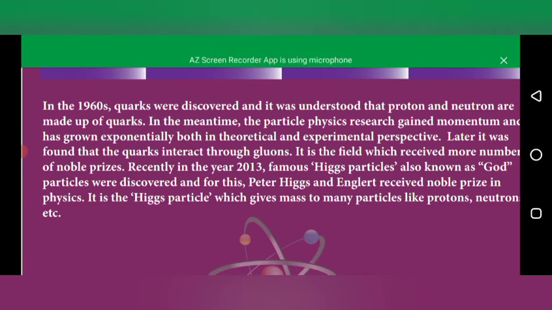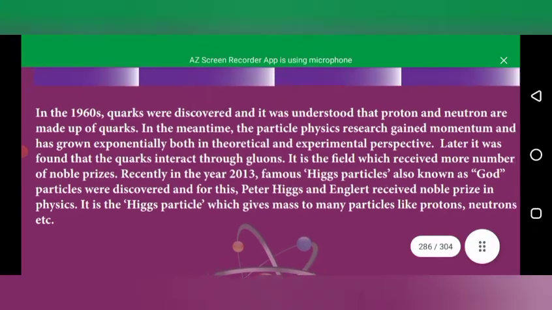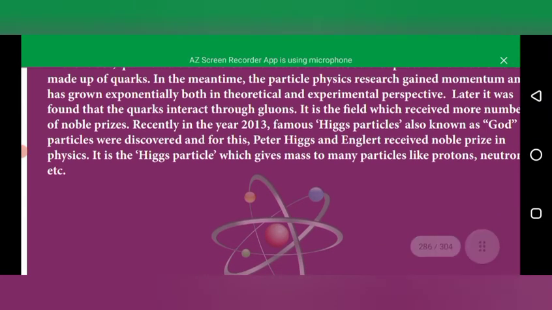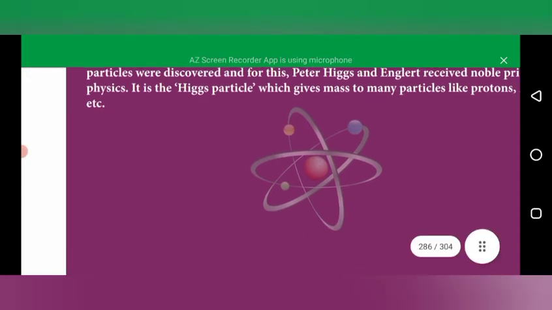In this field, many Nobel Prizes have been received. Recently in 2013, the famous Higgs particle, the Higgs boson, referred to as the God particle, which also involves quarks, was discovered by Peter Higgs and Englert, who received the Nobel Prize in physics. So this Higgs boson is the God particle.